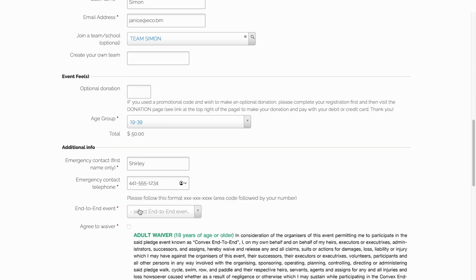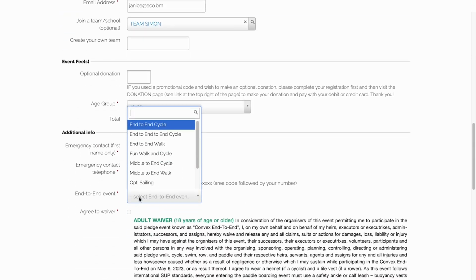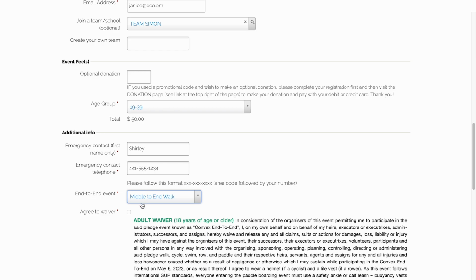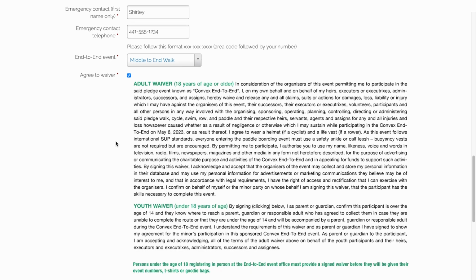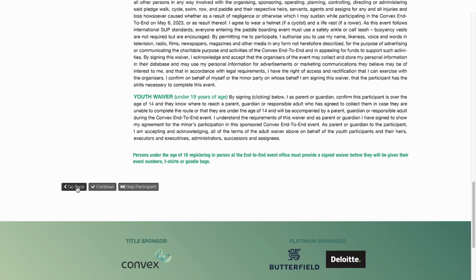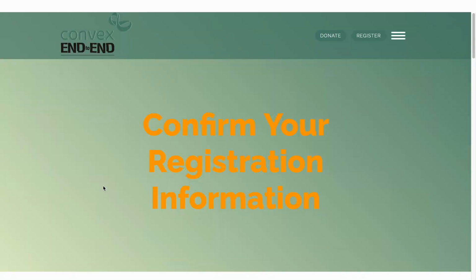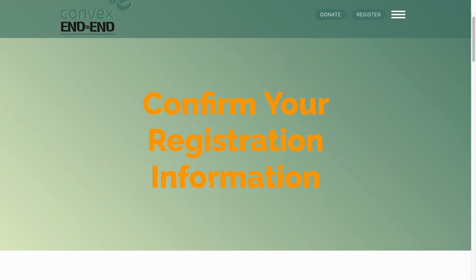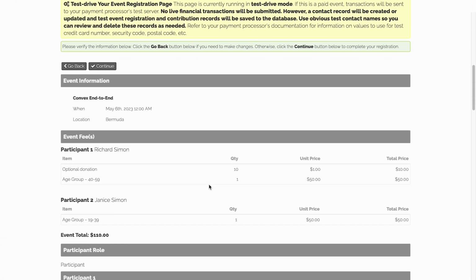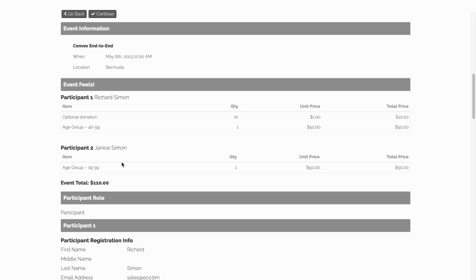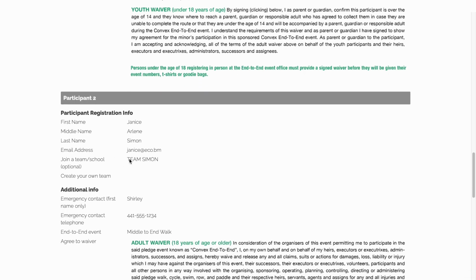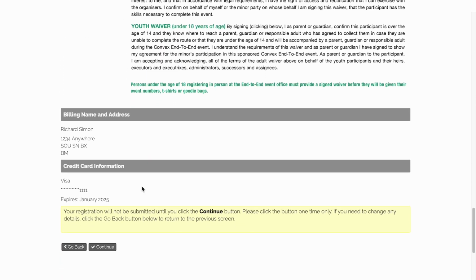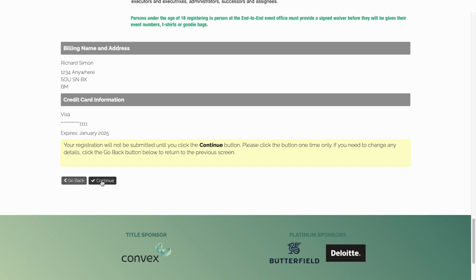select the event that they'll be participating in, and then agree to the waiver. Finally, click Continue if you're satisfied with everything. You can look over your registration information, make sure everything is correct before you click to submit. So at this point, we have everything in for our 2 participants, and then we will click Continue.